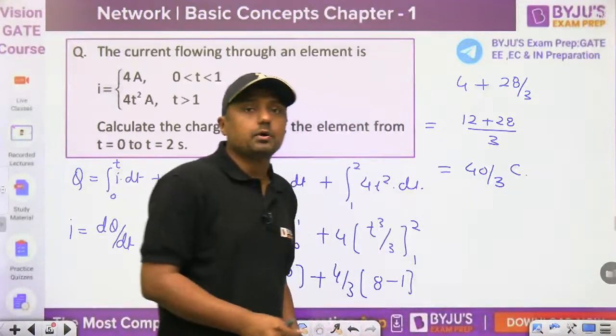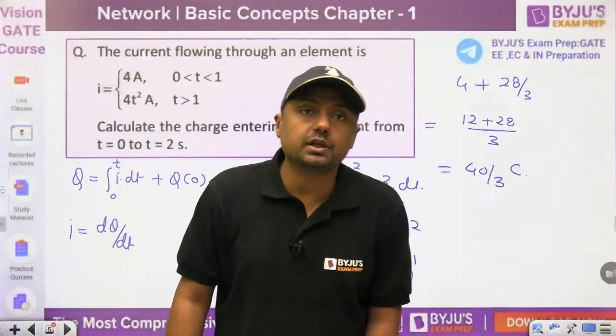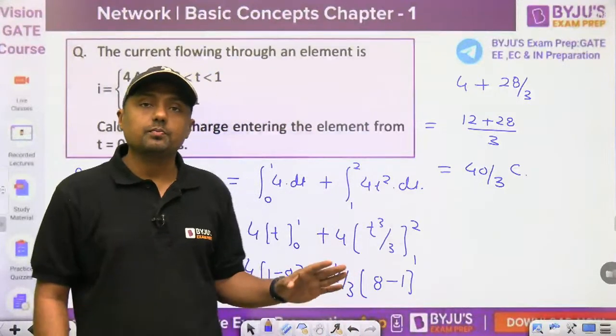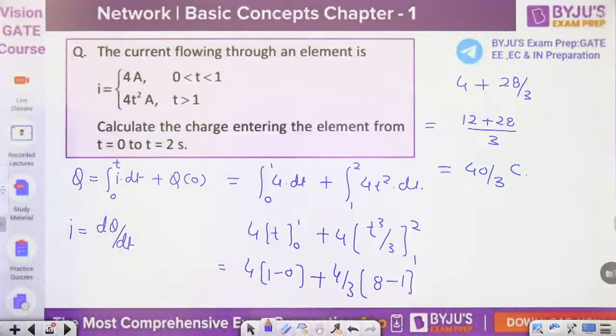Very, very simple question. That is 13.33, okay, this is a very simple one. 13.333 coulomb, that is 40 by 3 coulomb, that is the correct answer. Take care of units, the current is in ampere, and that's why the charge will be in coulomb. So this is the type of basic question.